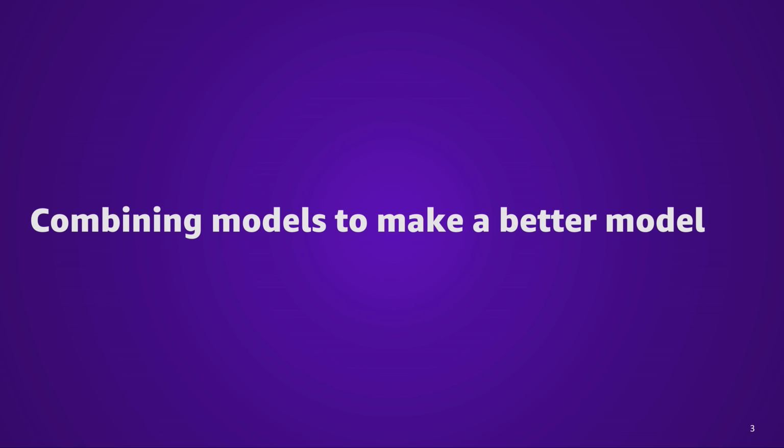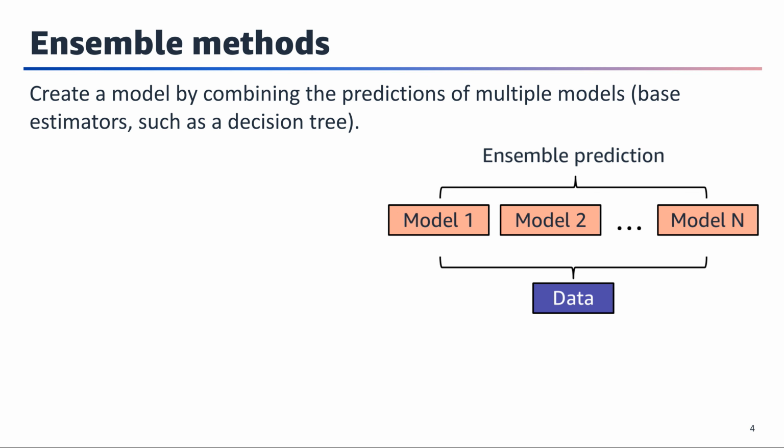Let's begin with the idea of combining models to make a better model. The goal of ensemble methods is to combine the predictions of several weak models for a single dataset to improve over a single model. Ensembling works by taking a particular ML problem and dataset, choosing an algorithm, for example, a decision tree, and making a model. When the model predictions do not meet the requirements, you decide to build more models by using the same dataset and combining the models to get better predictions.